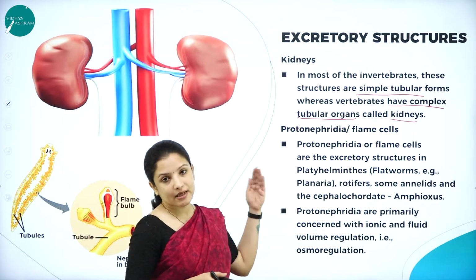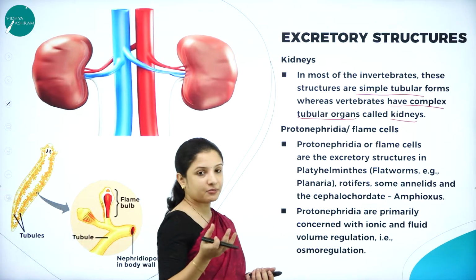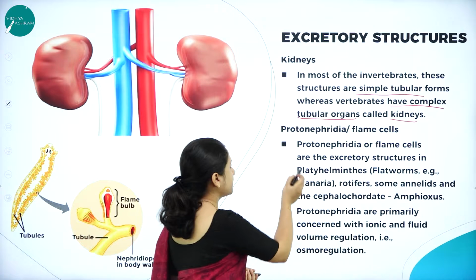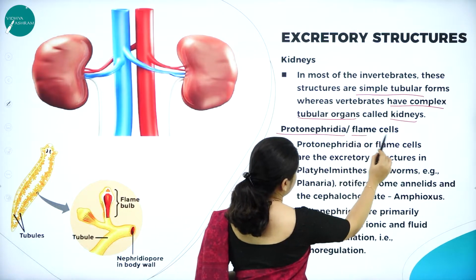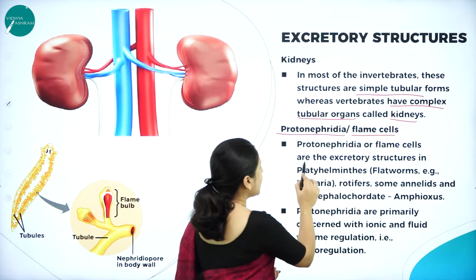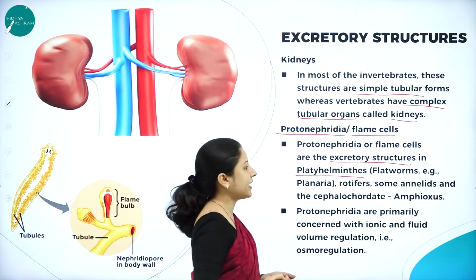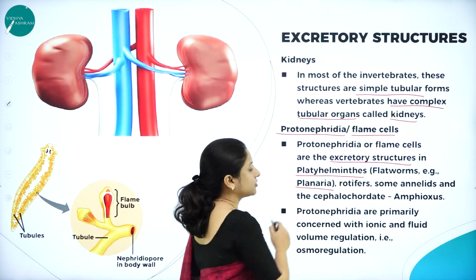So we shall take examples of such animals here. One of the simple tubular forms found in invertebrates is protonephridia or flame cells. Protonephridia or flame cells are the excretory structures in platyhelminthes, that is flatworms. For example, we can take planaria.